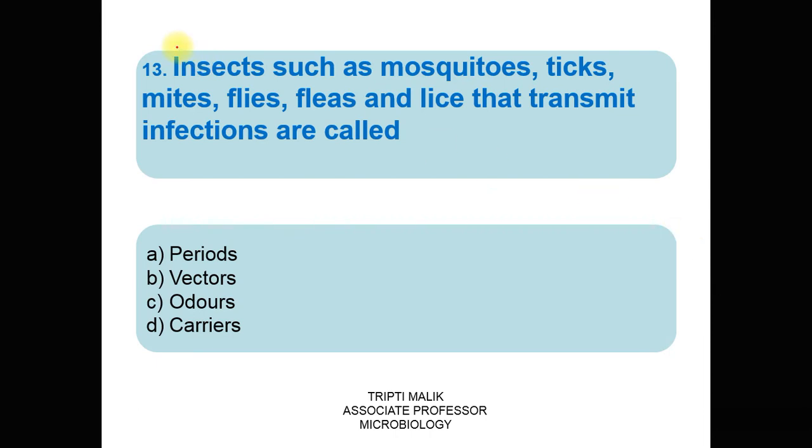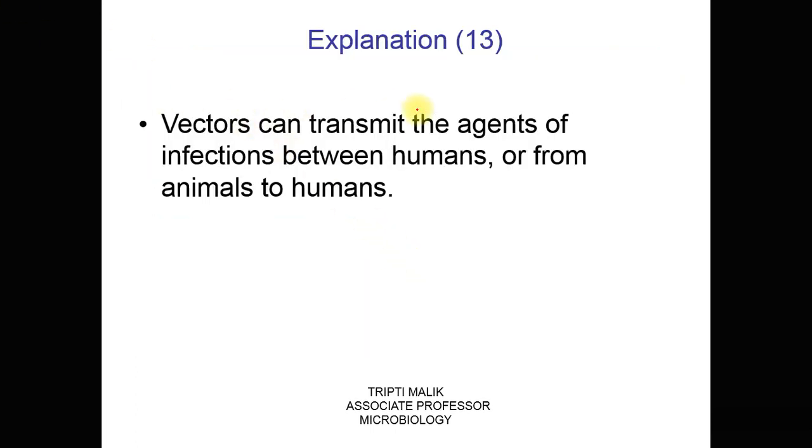Question 13. Insects such as mosquitoes, ticks, mites, flies, fleas, and lice that transmit infections are called A. Periods, B. Vectors, C. Orders, D. Carriers. The correct answer is B. Vectors. Vectors can transmit the agents of infection, which are the pathogens, between humans and from animals to humans.